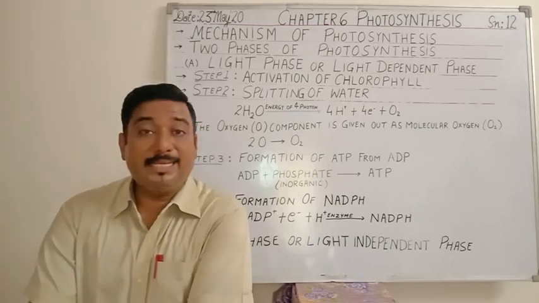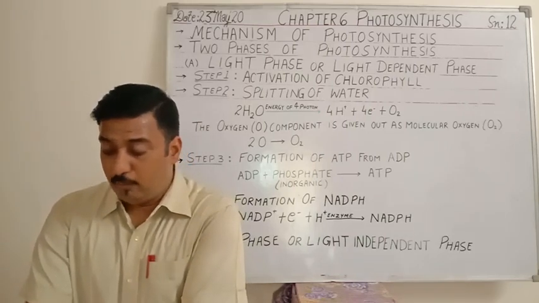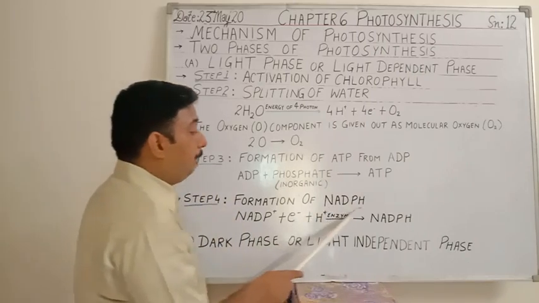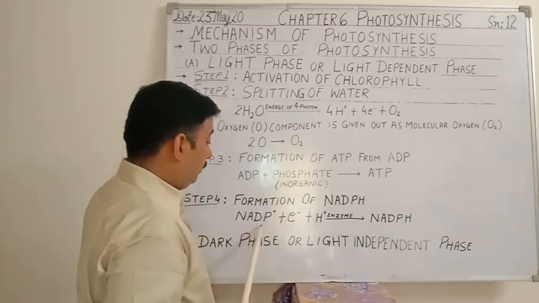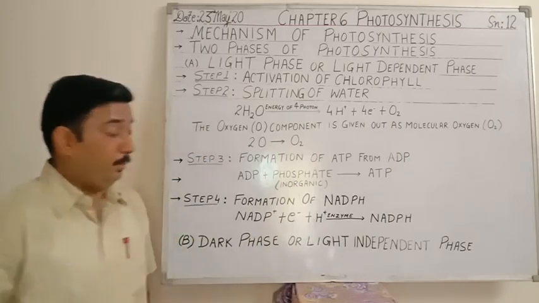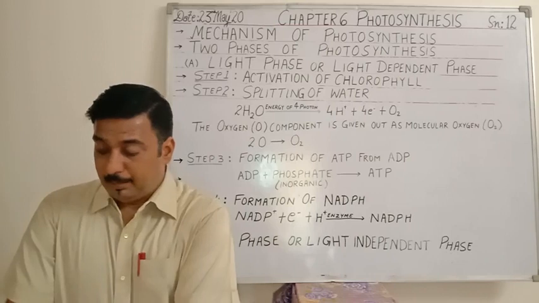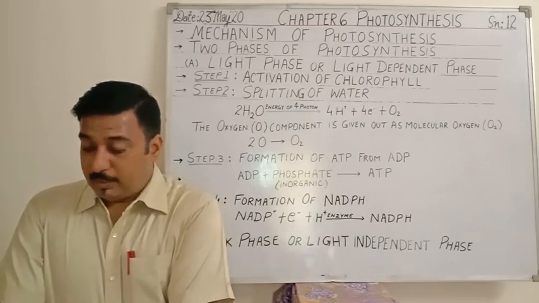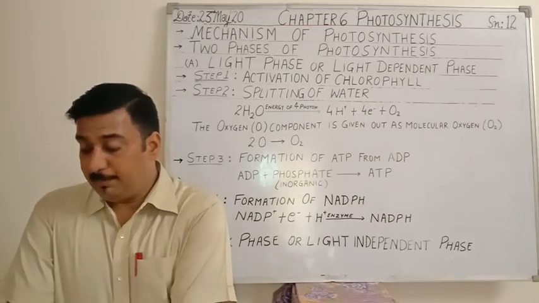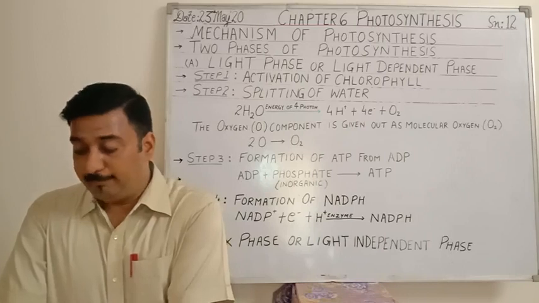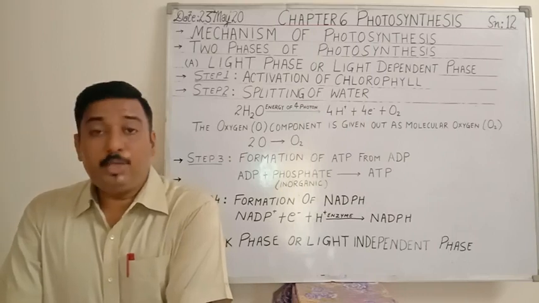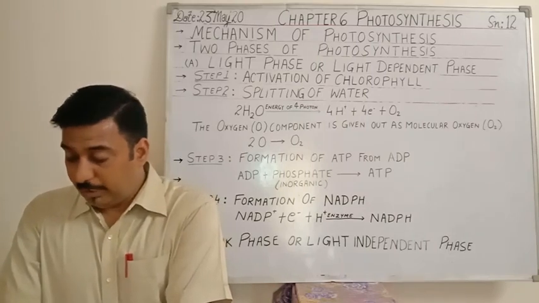The hydrogen ions, that is H plus, released in the photolysis of water are picked up by the reducing power compound and it gets itself converted into NADPH. What is the full form of NADP and NADPH? NADP is nicotinamide adenine dinucleotide phosphate, and when it gets converted, it is NADPH, the reduced form.